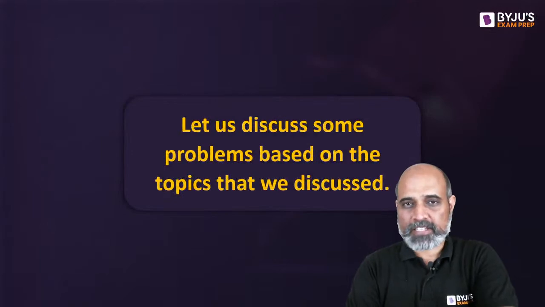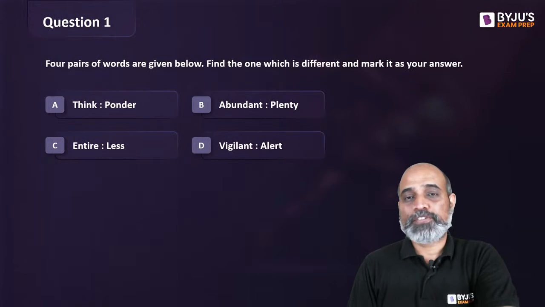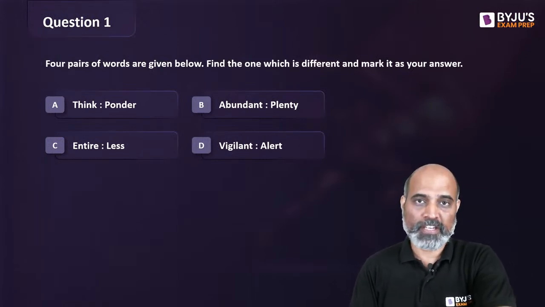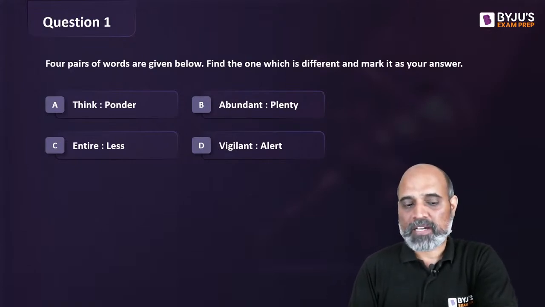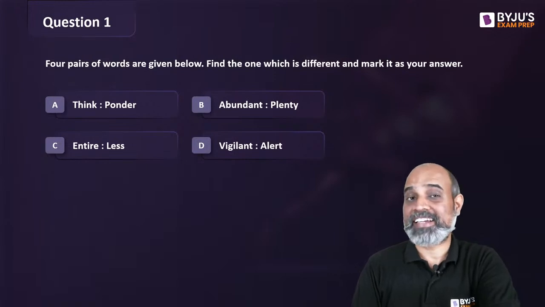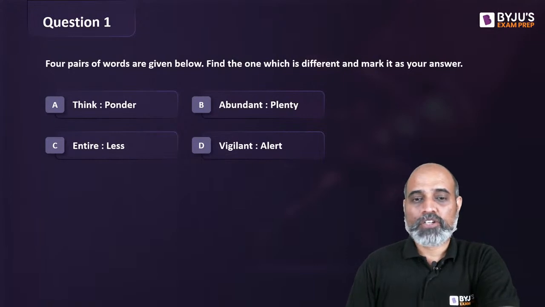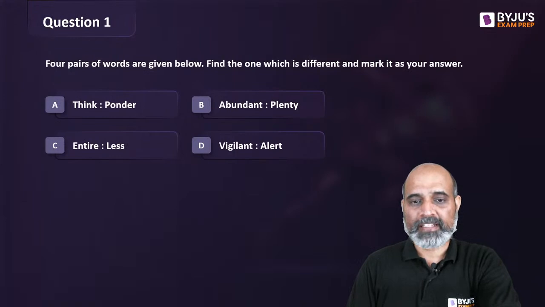Okay, let us discuss now questions related to these four types of reasoning. The first one: 4 pairs of words are given below. Find the one which is different as compared to the rest of the 3, and we have to mark that as the answer. The first one is think, ponder. The second is abundant, plenty. The third one is entire, less, and the fourth is vigilant, alert. So these are the 4 options.